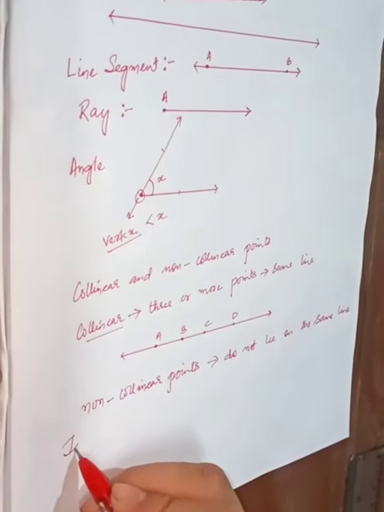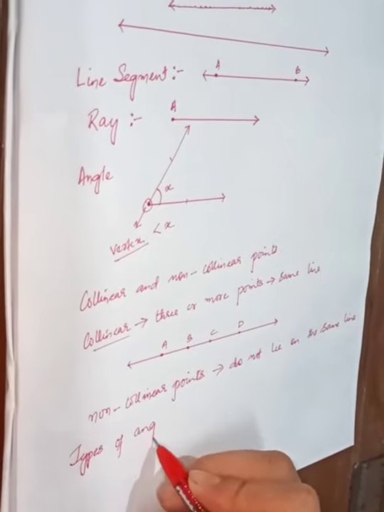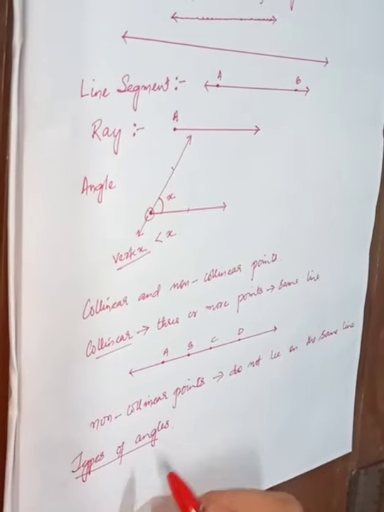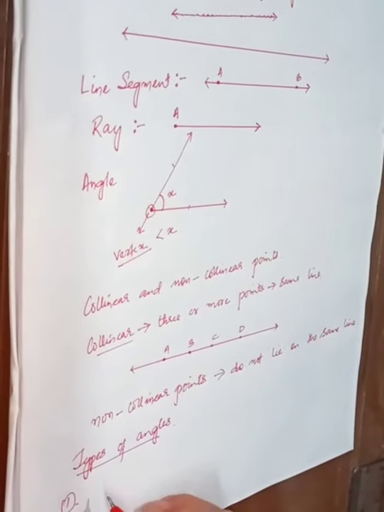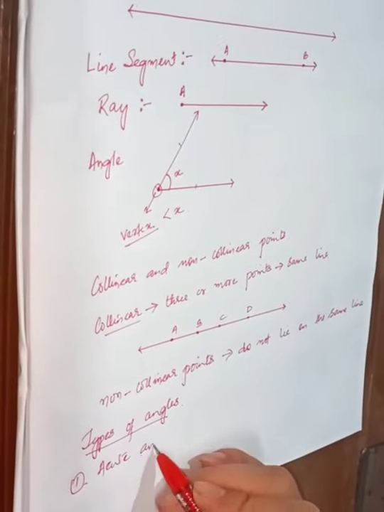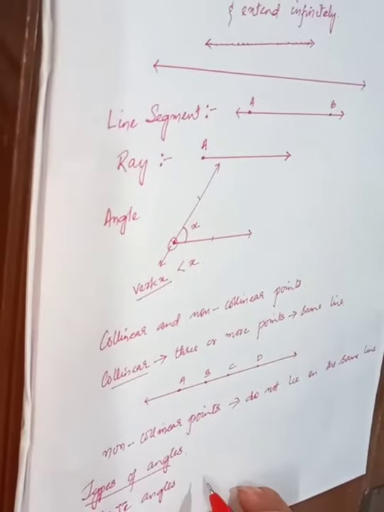Types of angles. Talking about angles, we have different types. The first one is acute angles. What are acute angles?